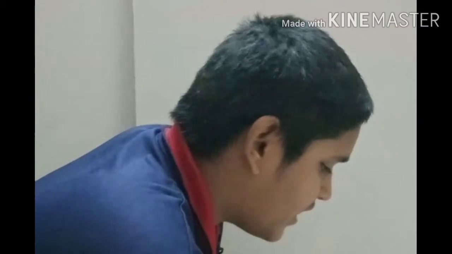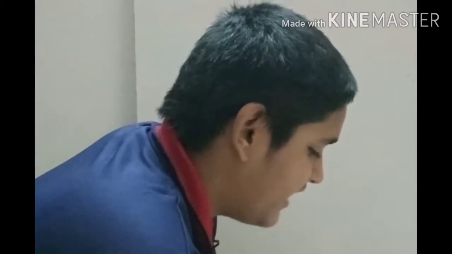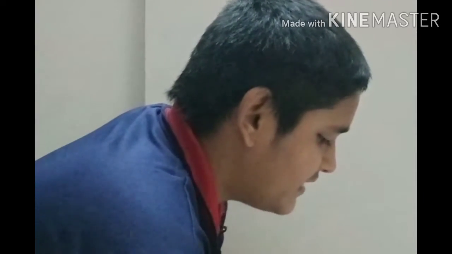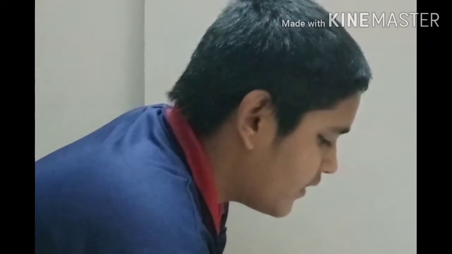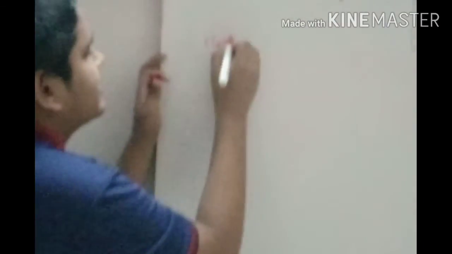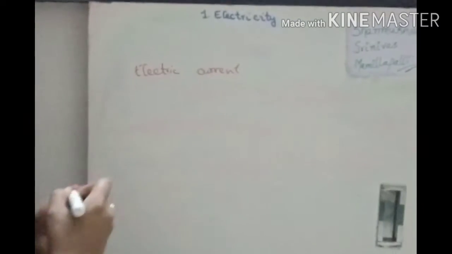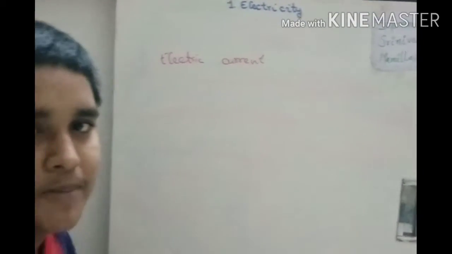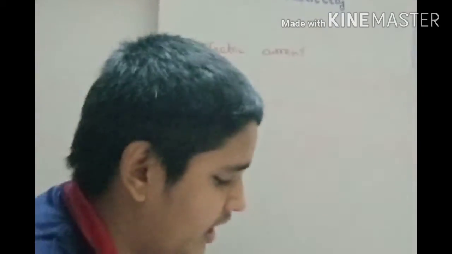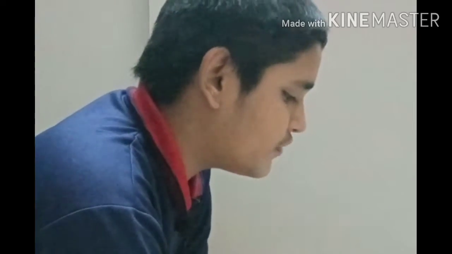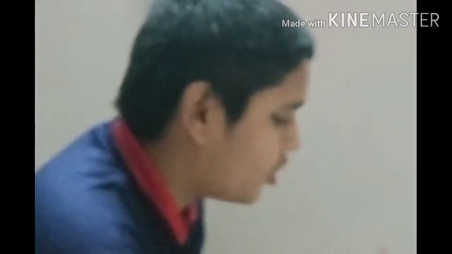What is an electric current? What makes an electric current flow in a wire? Okay, so what is an electric current? The definition is: the rate of flow of electric charge per unit time is called electric current. So what makes electric current flow? The electric charges make the current flow.